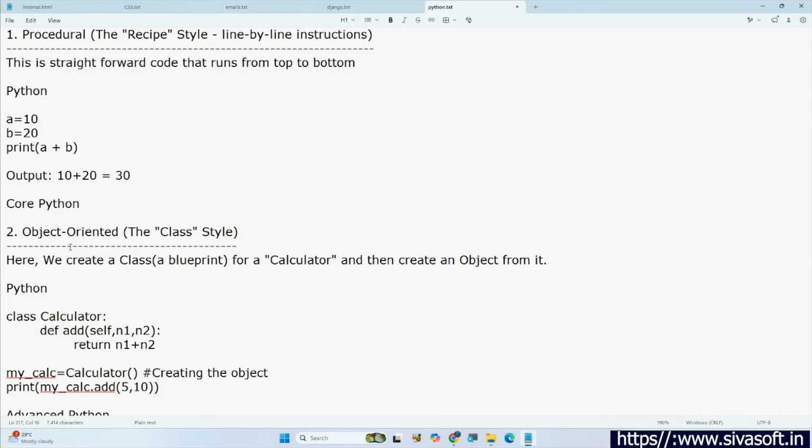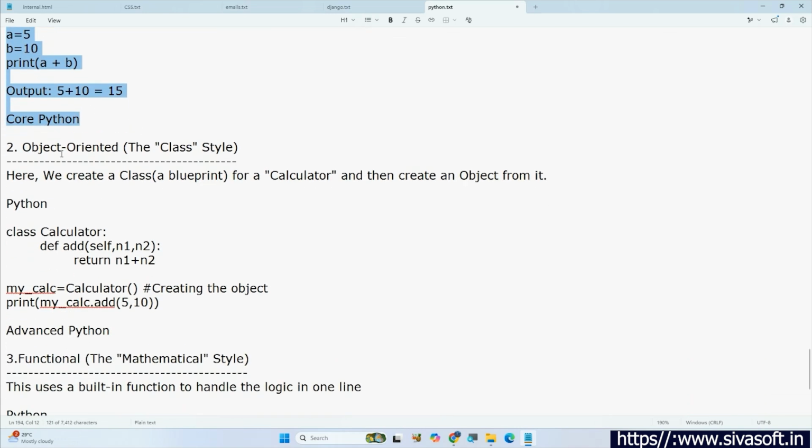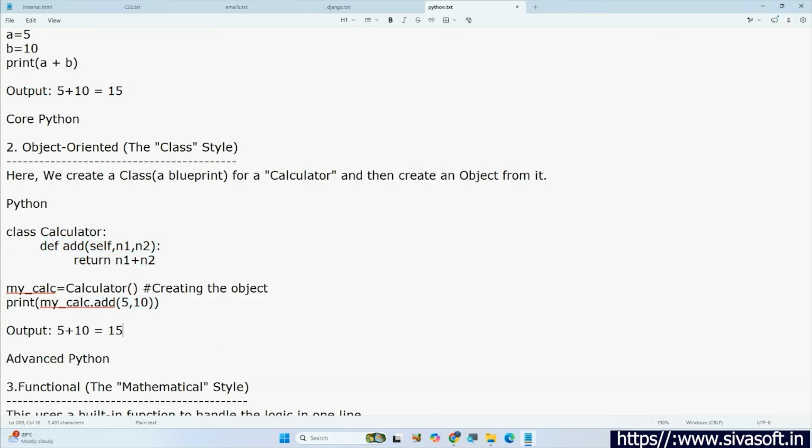In all the cases, we did some addition only. For example, in procedural, something like this. Do one thing here. Here A value is 5 and B value is 10. So we are adding A plus B, which means 5 plus 10, 15. In core Python, this is the way we are going to write. In advanced Python, this is the way. Here also, what is the final output? 5 plus 10, 15. Same output.